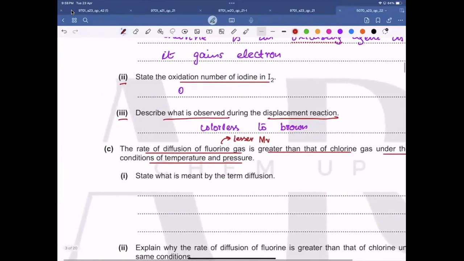They have asked you to find the oxidation number of iodine in I2. So in I2, if you see, I2 is an element, not a compound. And when it's in the form of an element, the oxidation number is always 0.